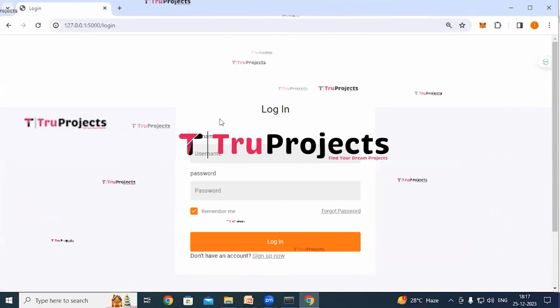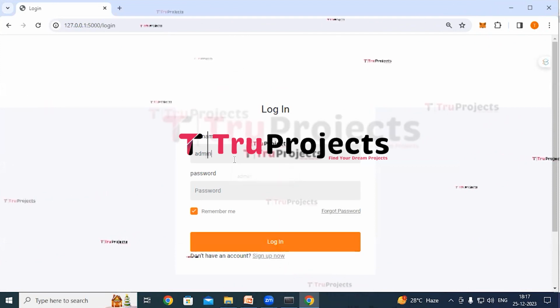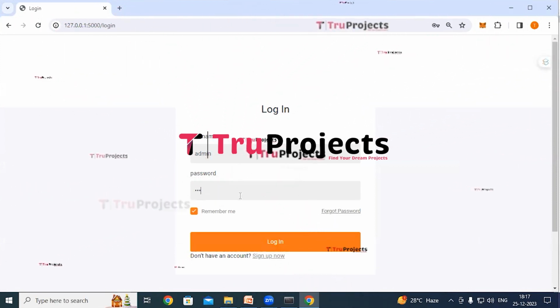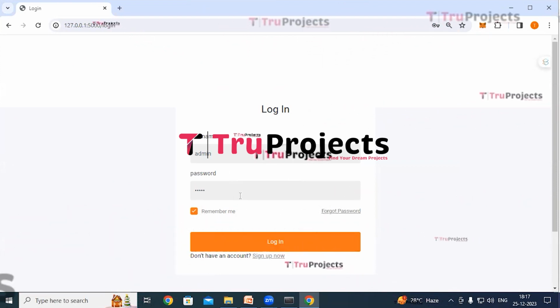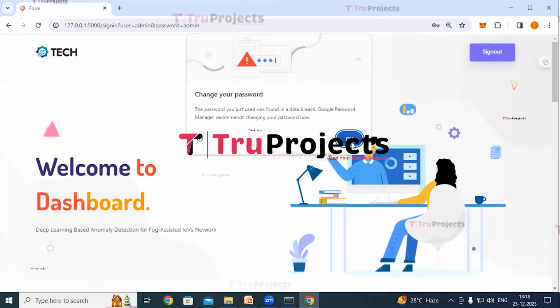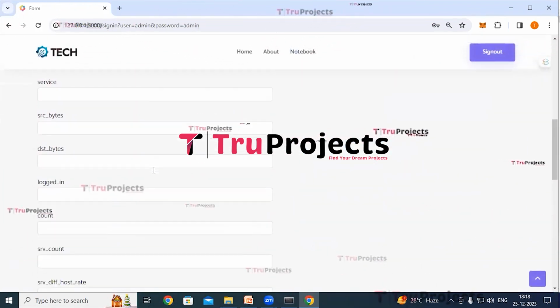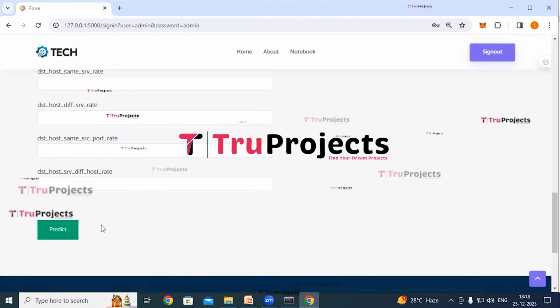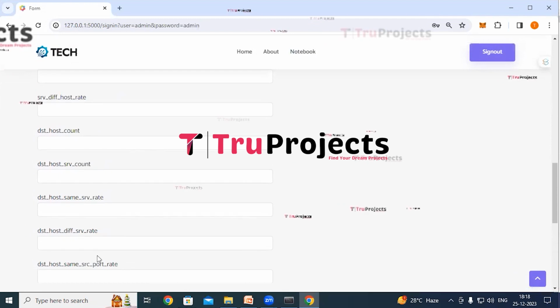So here we have to provide our credentials, username and password, and click on login button. So it has redirected us to the anomaly detection page. So here we have to fill in all these parameters and click on predict button to get the classifications. So first we'll understand these parameters.